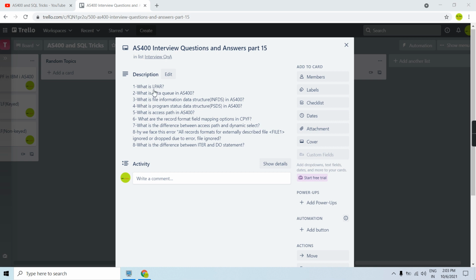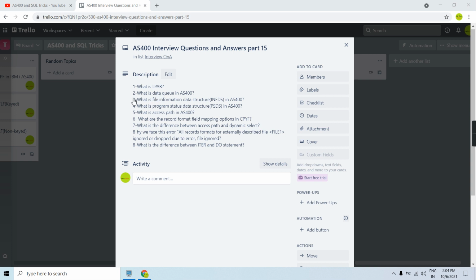So first question is, what is LPAR? LPAR is logical partitioning. That's a feature introduced by IBM in IBM i, and it basically provides a way to run multiple OS on the same IBM i system unit. So on the same machine we can run multiple OS which never interfere with each other. That's called logical partitioning. That is what we call the ASP machines whenever we work on them.